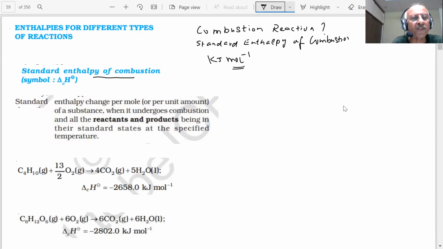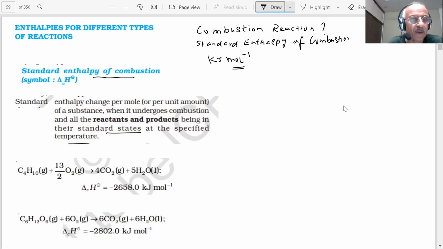So what is the definition? Standard enthalpy change per mole, per unit amount of a substance when it undergoes combustion, with all reactants and products being in their standard states at the specified temperature. We have already indicated what standard conditions we are using: 1 bar pressure, we already told you.